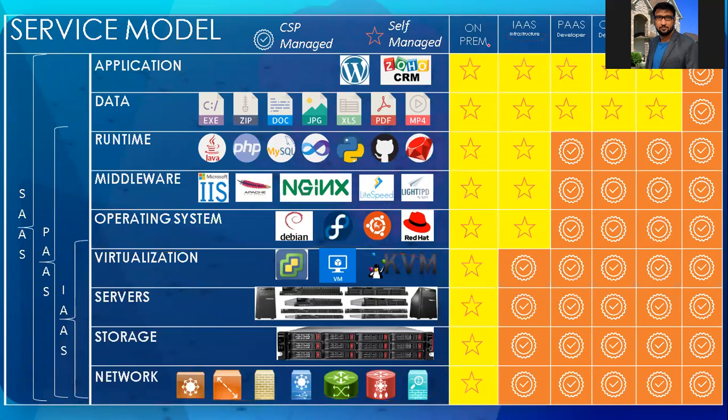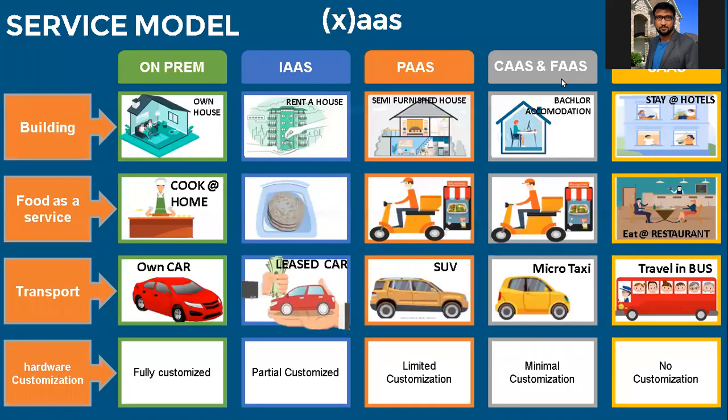On-premise, everything is you. From top to bottom, we as users have to manage everything ourselves. As a layman's example, on-premise is like your own house. Infrastructure as a service is your rented house. Platform as a service is a semi-furnished house.